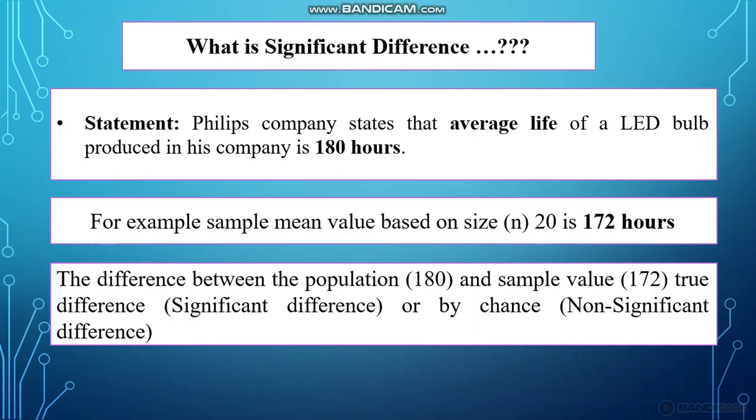So if the difference between the sample mean and the population mean is a true difference, it is called significant difference, and a difference by chance is called non-significant difference. That is the meaning of significant difference.